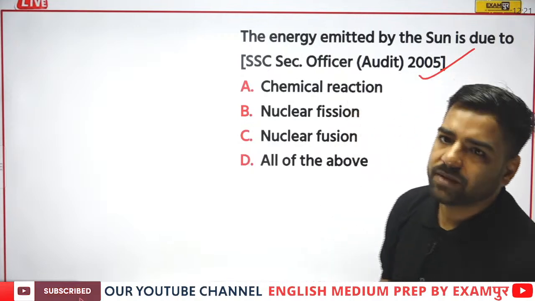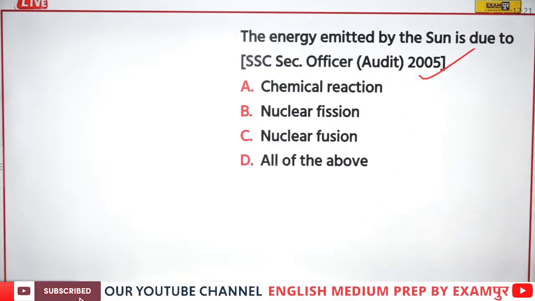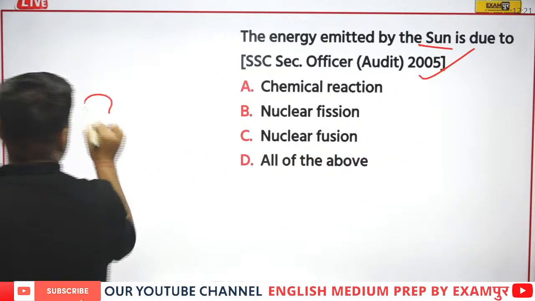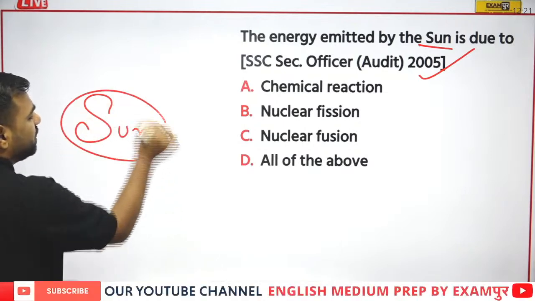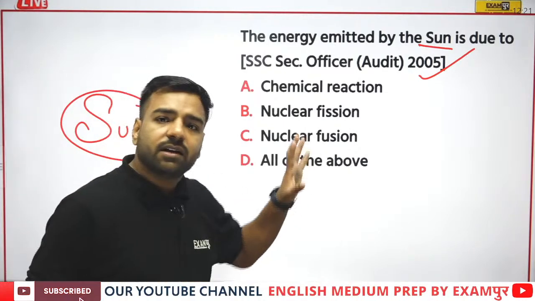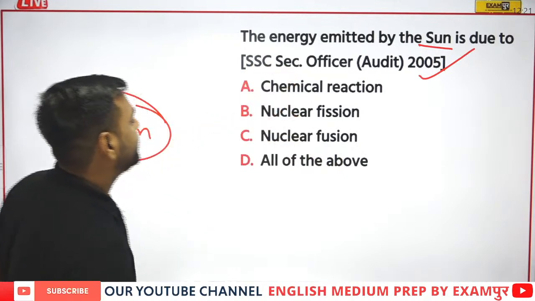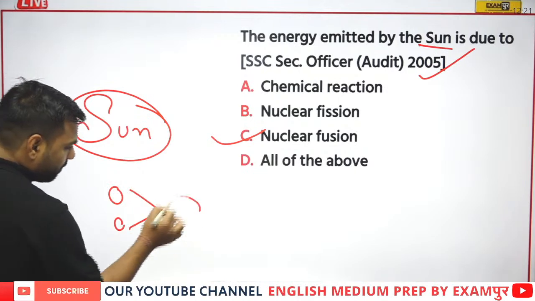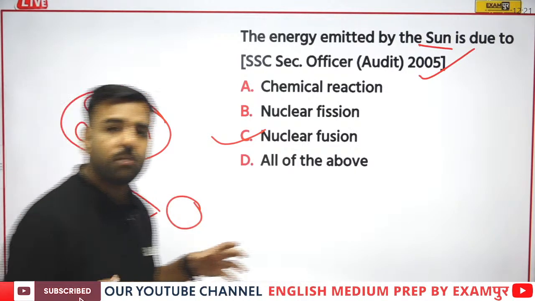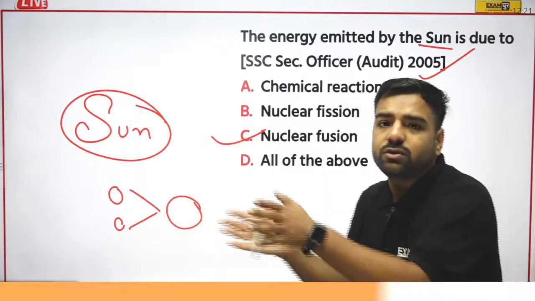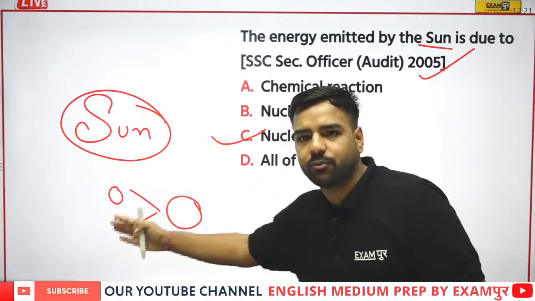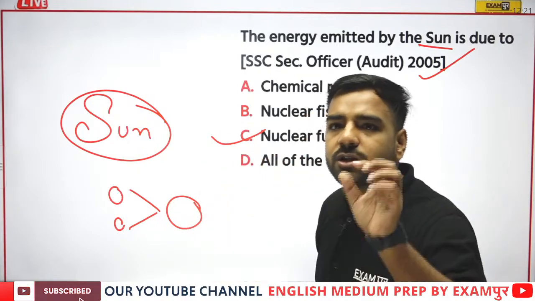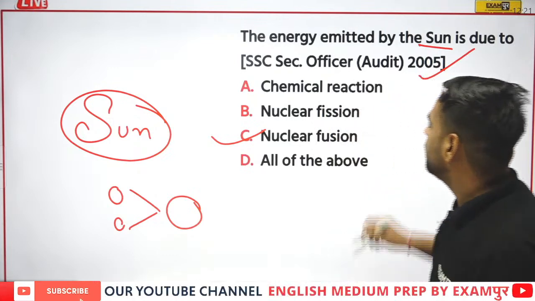We have Prajwal here, and Prajwal has given the answer D, all of the above. Prajwal, see, when we are talking about the sun, what is there? Actually there are gases. If I talk about the nuclear fusion process, what happens? The combination takes place. If nuclei are split into several parts by the bombardment of neutrons, that is the opposite process, and we call it nuclear fission. When we are talking about the combination, we talk about fusion. So please remember, the correct answer would be what?